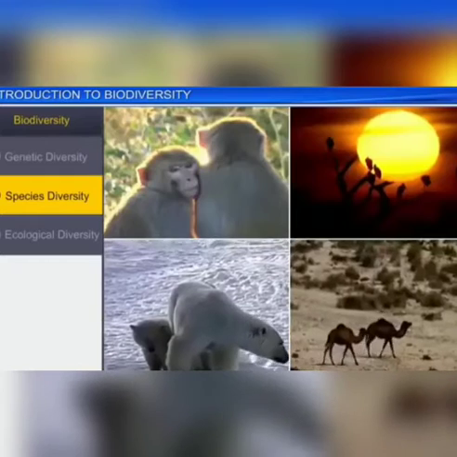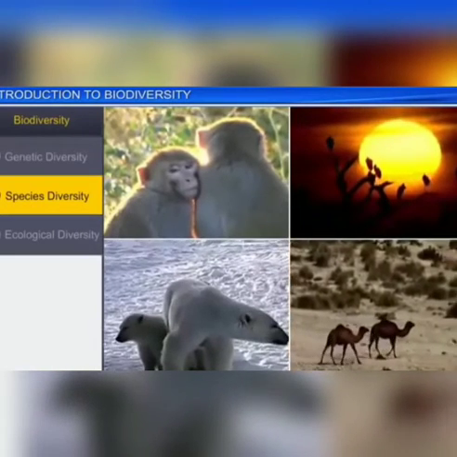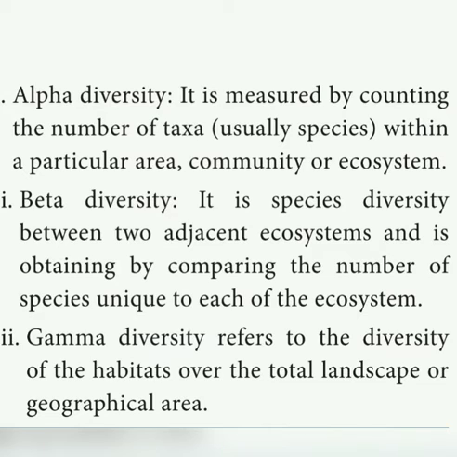The three indices of diversity are alpha, beta, and gamma diversity. Alpha diversity is measured by counting the number of taxa within a particular area or an ecosystem. Beta diversity is the species diversity between two adjacent ecosystems and is obtained by comparing the number of species unique to each of the ecosystems. And gamma diversity refers to the diversity of the habitat over the total landscape or geographical area.